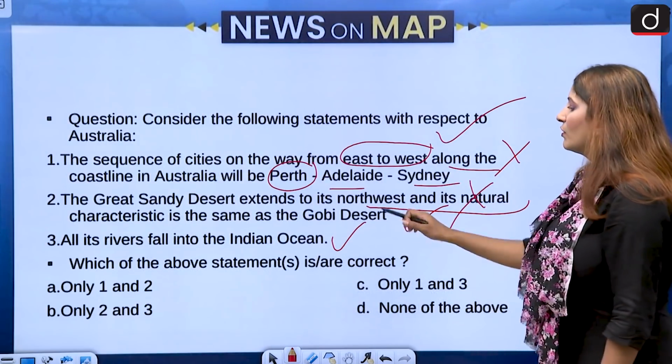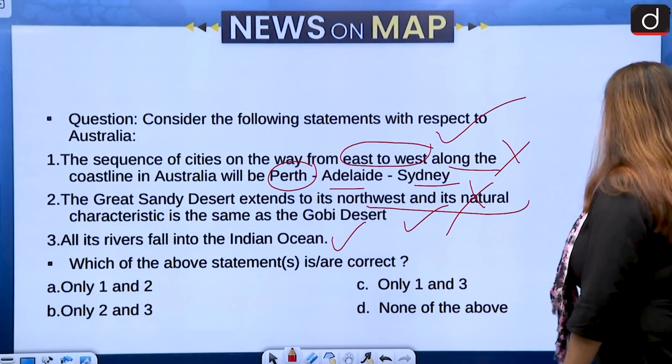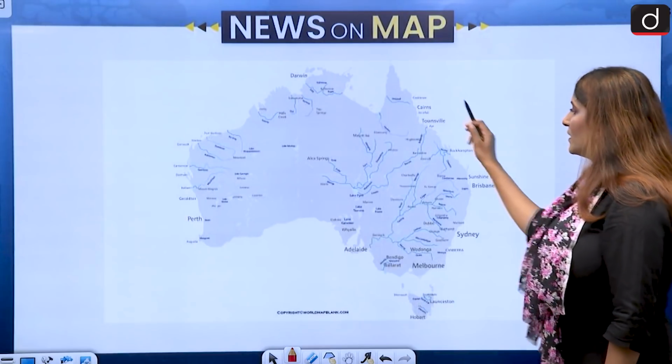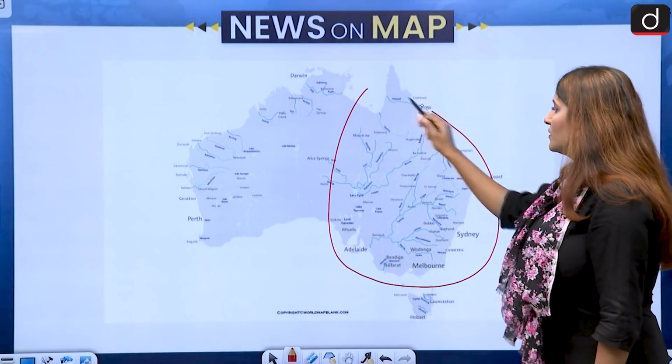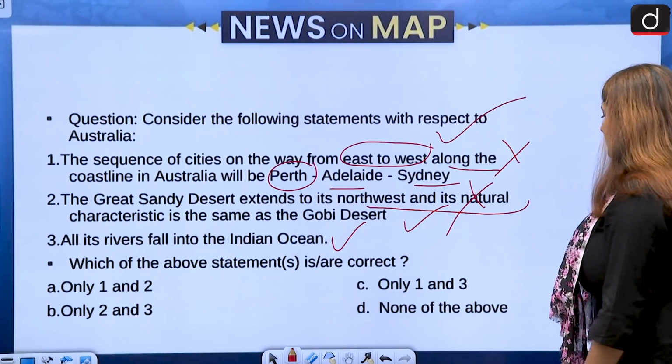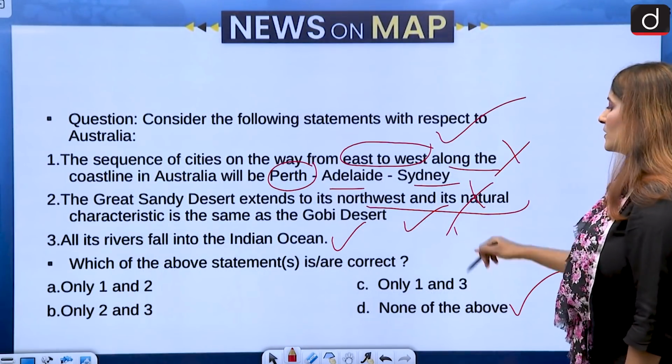The third one is that all of its rivers fall into the Indian Ocean, which is not correct. Many of its rivers fall into the Pacific Ocean as well. You can see these many rivers. So all three statements are incorrect here, and none of the above is going to be the correct answer.